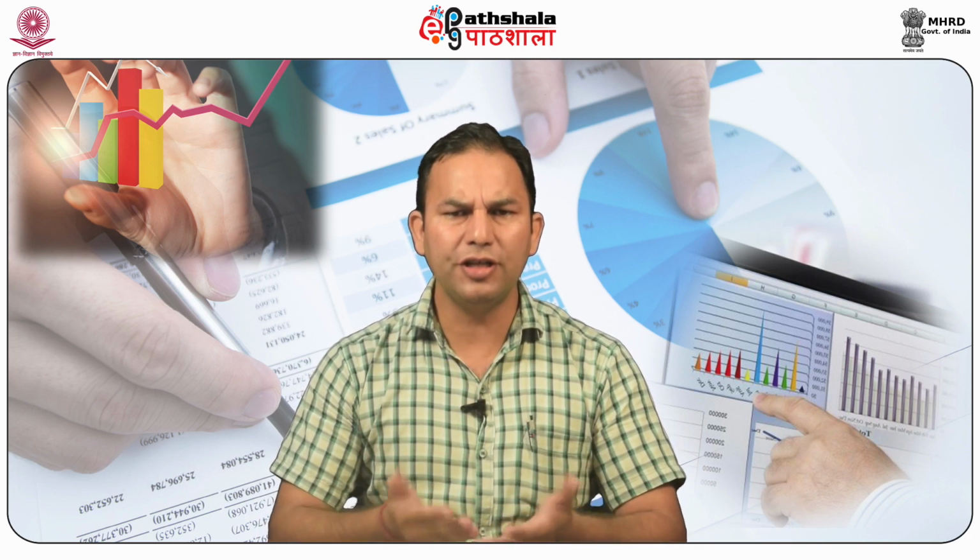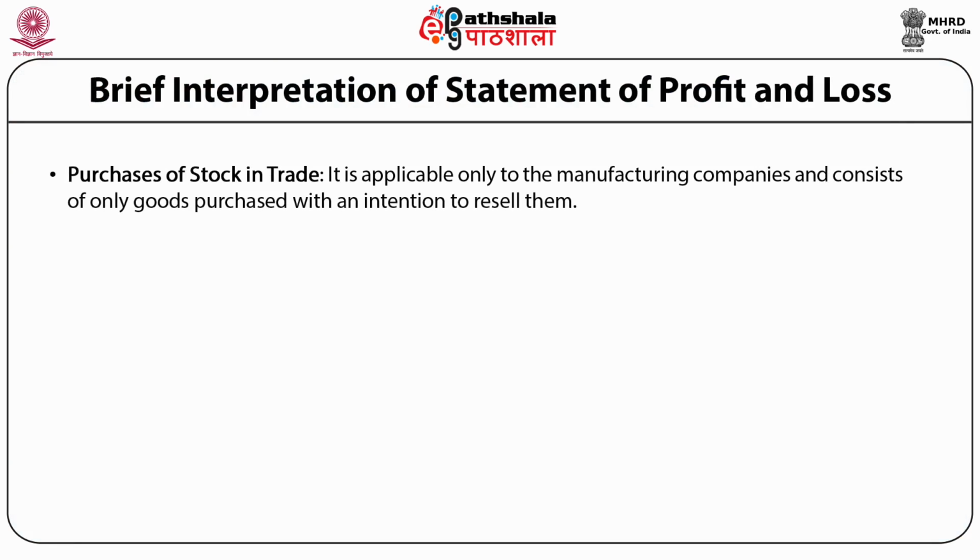Cost of material consumed. Only a manufacturing company needs to disclose it and it would include consumption of raw material, packing material, purchased intermediaries, and components consumed in manufacturing activities. Purchases of stock in trade. It consists of only goods purchased with the intention to resell them.